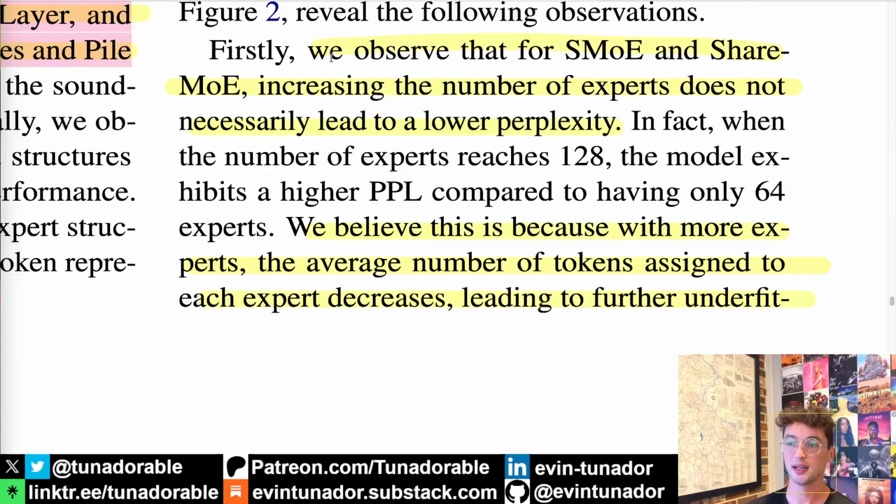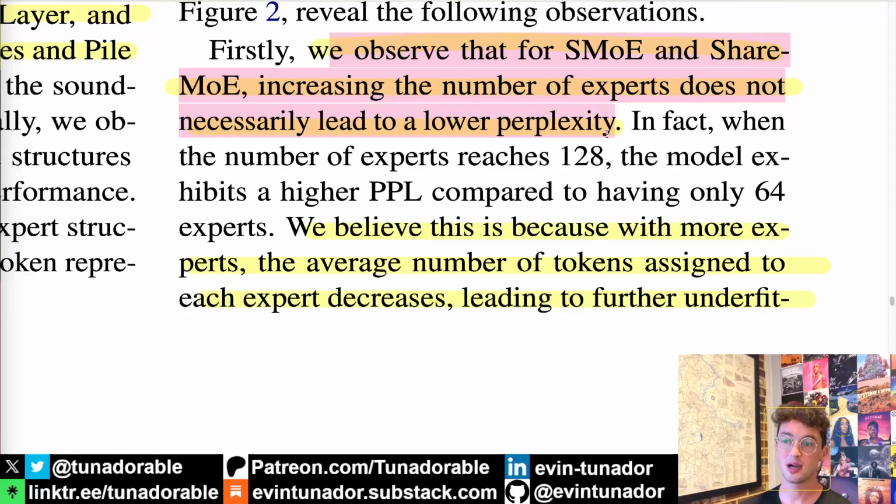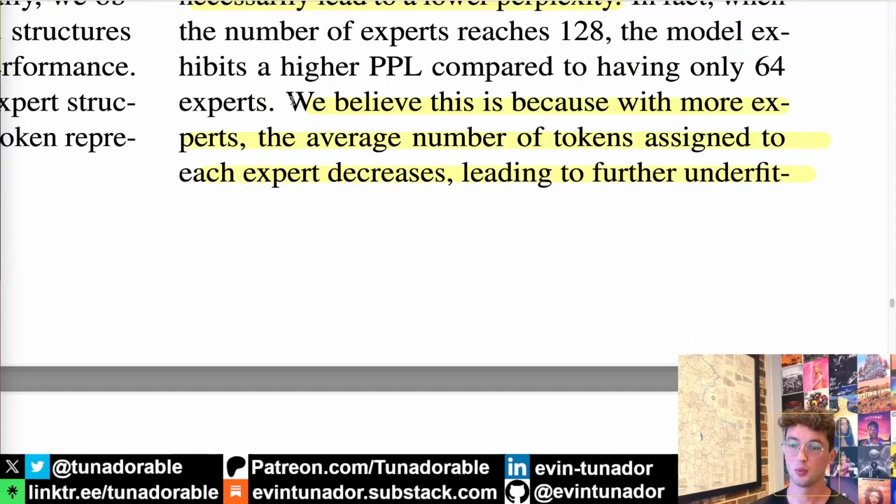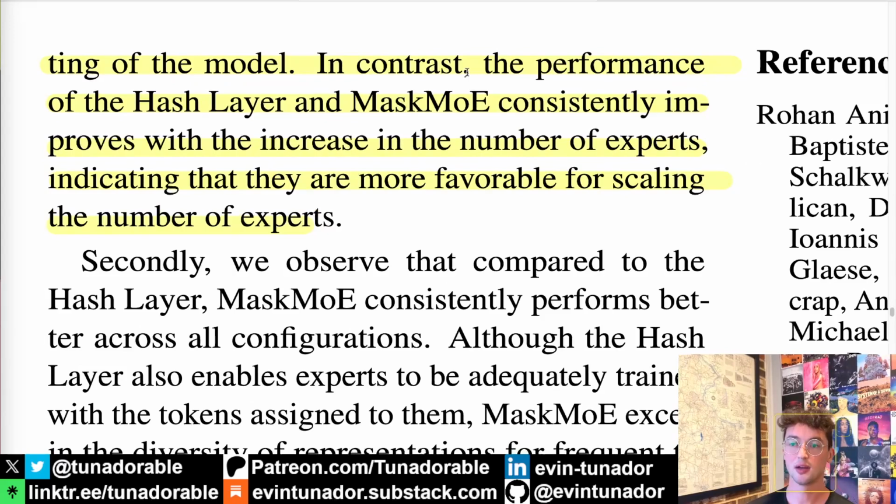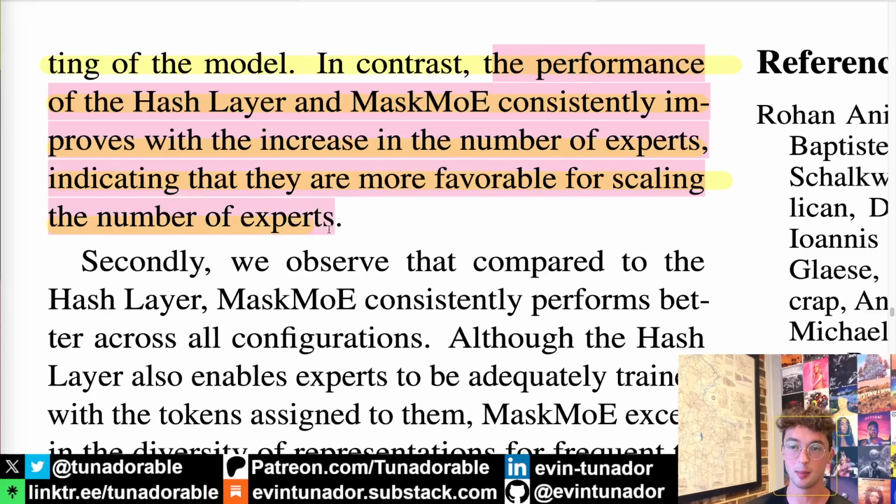And very interestingly, for SMOE and for share MOE, increasing the number of experts does not necessarily lead to lower perplexity. The scaling law of more experts being better is not super clear for either of those two baselines. The hypothesis here is that as you get more and more experts, the average number of tokens assigned to each expert decreases, leading to further underfitting. In contrast, the performance of both the hash model and the mask MOE consistently improves with the increase in number of experts, indicating they are more favorable for scaling number of experts.